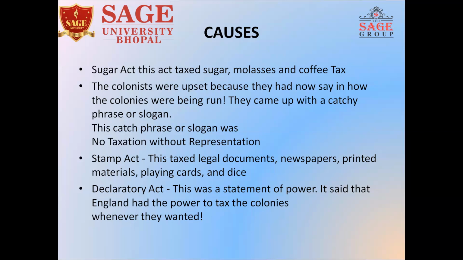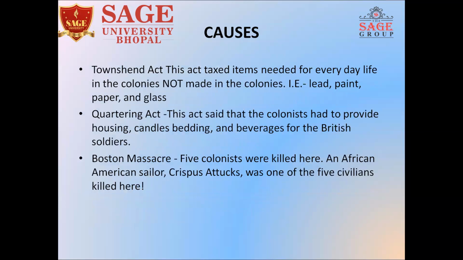Now the other act was the Declaratory Act, which was a statement of power. The people of England said that wherever they have colonies, they can impose any taxes they want. They were just trying to mark the territory that they own it, and they can tax any articles or services they want at any given time.